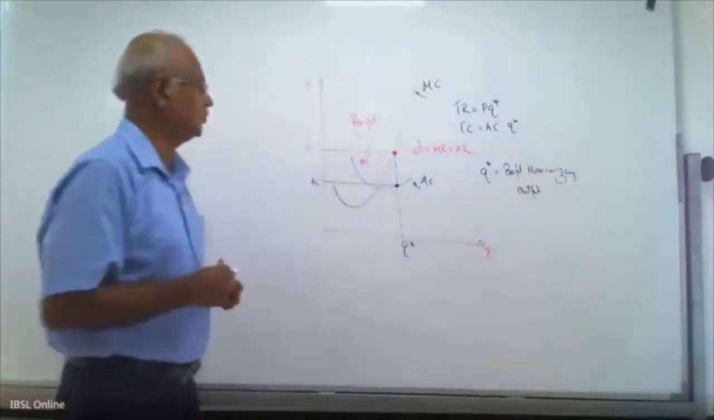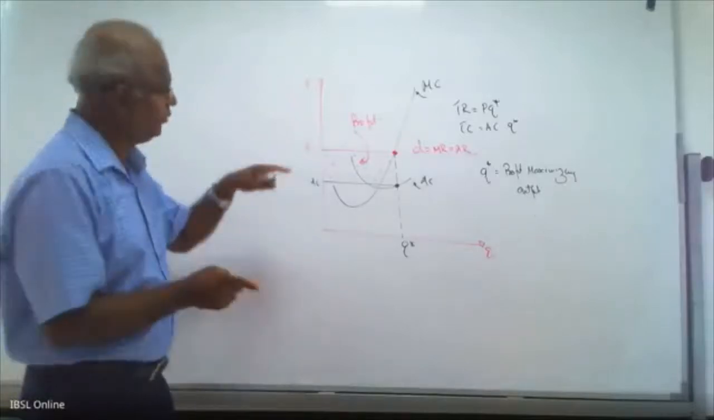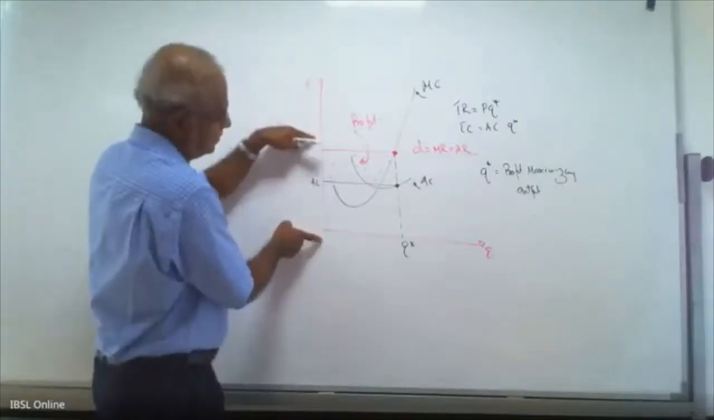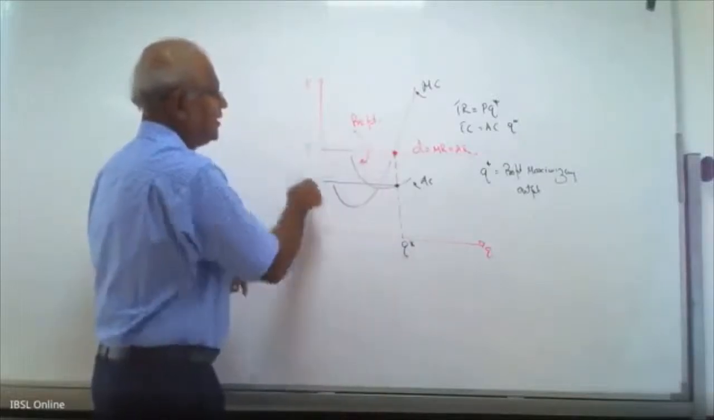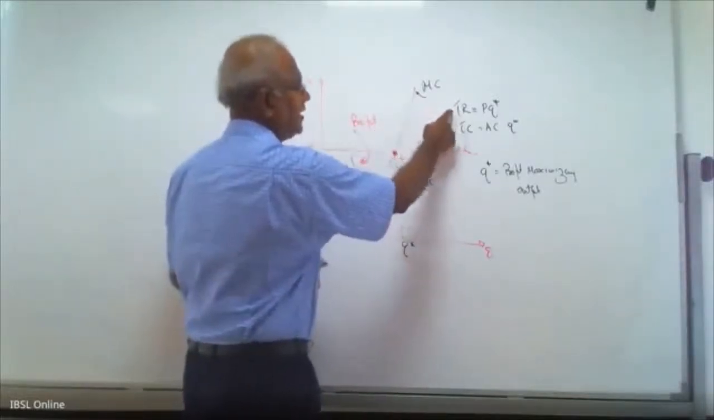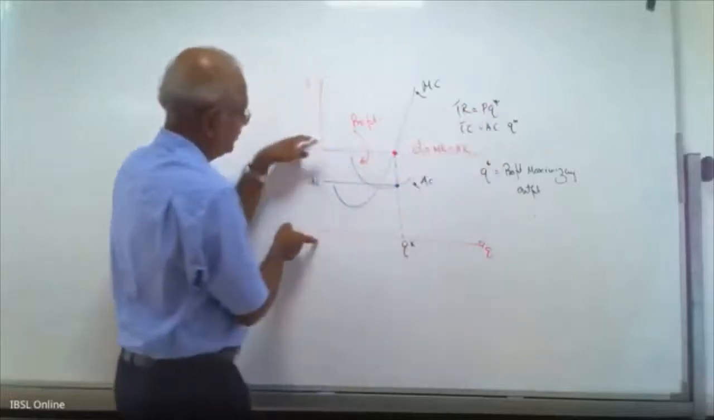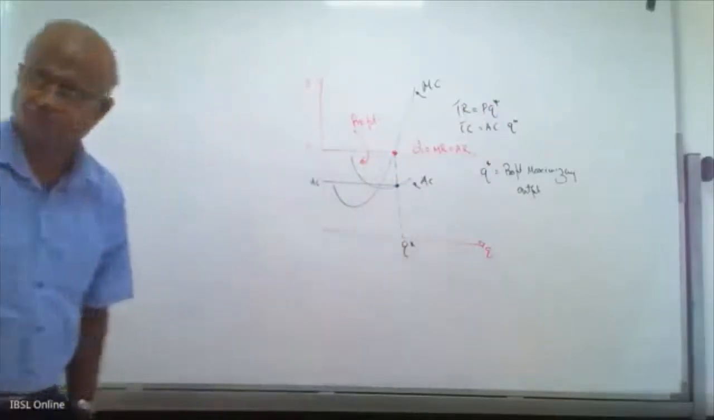Profit maximizing output. Then what is the revenue? Revenue is total quantity into price. This area is the total revenue. Take down this: TR equals P into Q star. P into Q star is the total revenue.